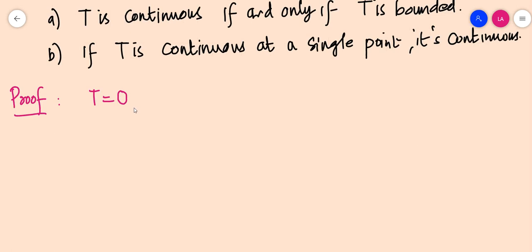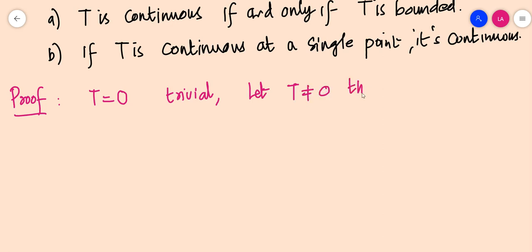Since the zero operator is always bounded and continuous, the statement is trivial and we do not have to prove it. So we only have to consider the case when T is not equal to 0.